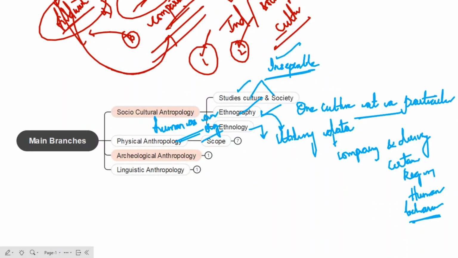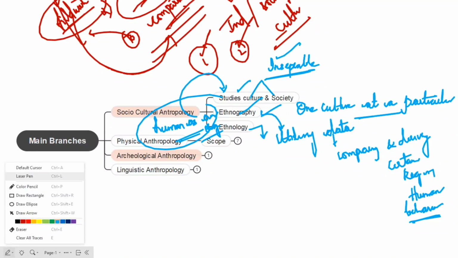And we are also relating this human with society and with culture. As you all know, man is a social animal. Not only a social animal, but man is also a biological organism. We are going to study about that. And in this physical anthropology, we are also going to understand the nature of man.